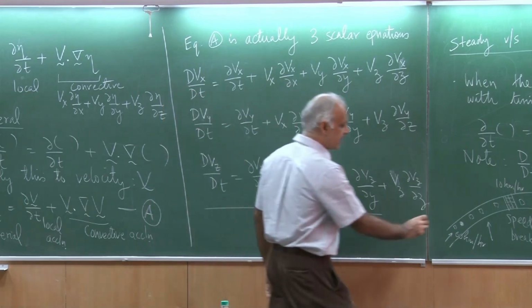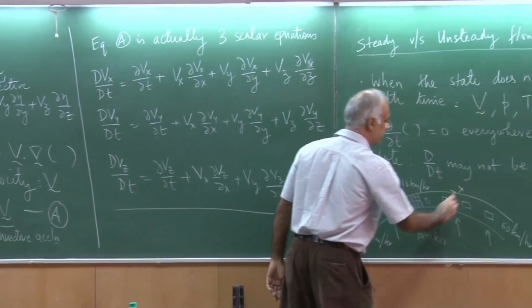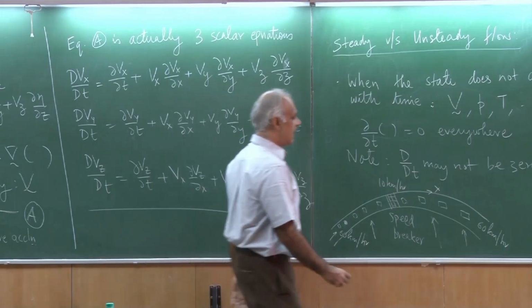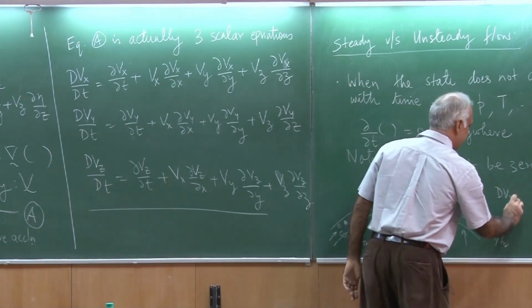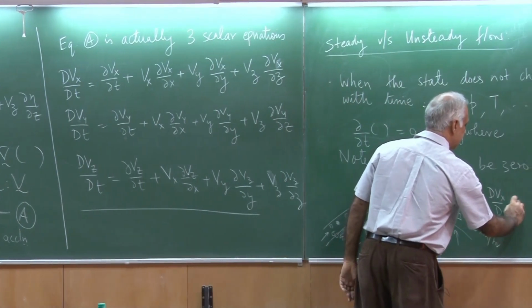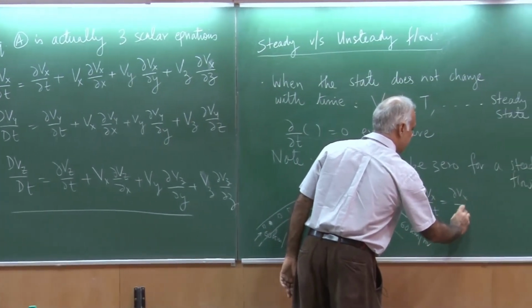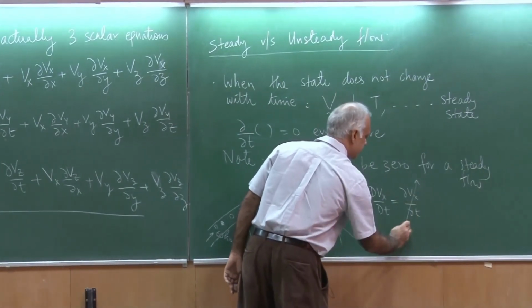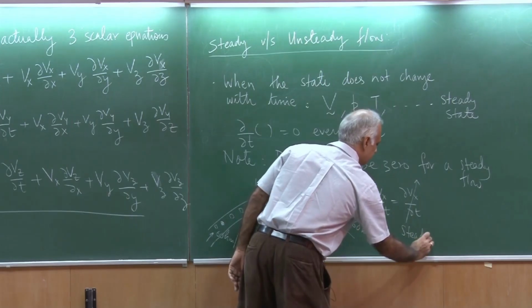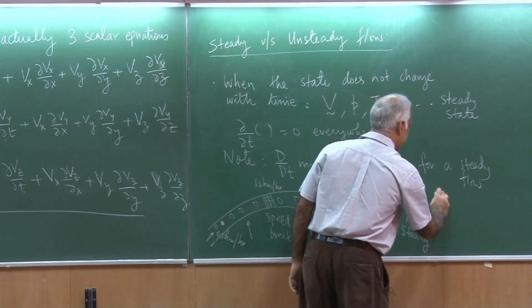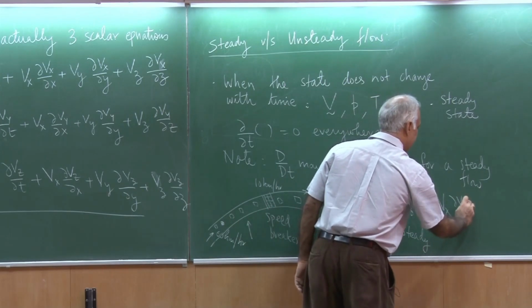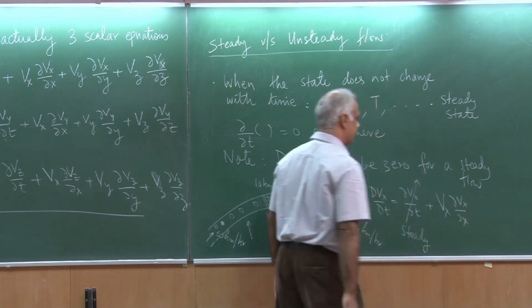So if I put my x coordinate system along the road, then actually I am talking about dVx by dt is del Vx by del t. This is 0 for steady flow, plus I have Vx del Vx by del x.